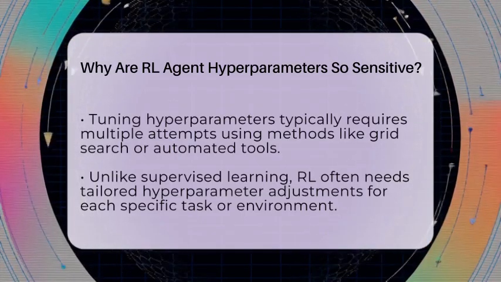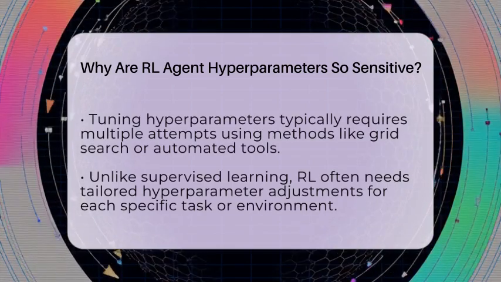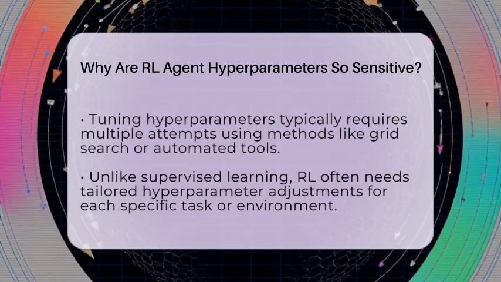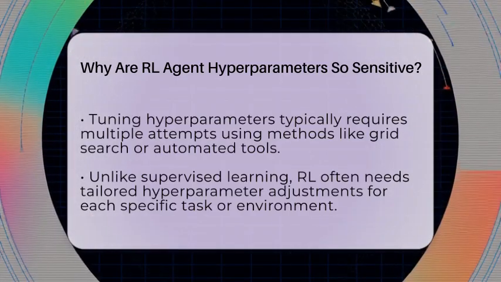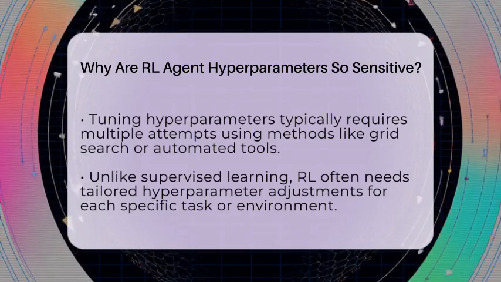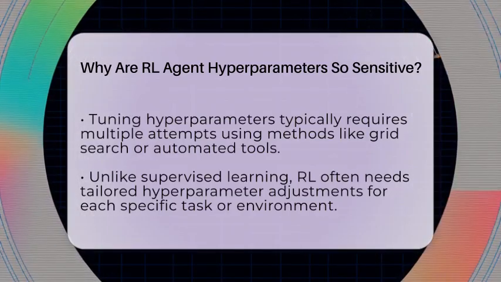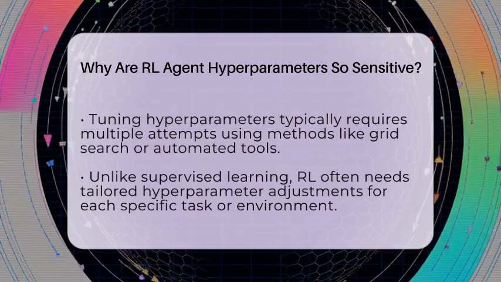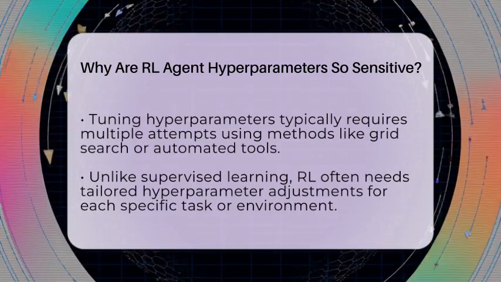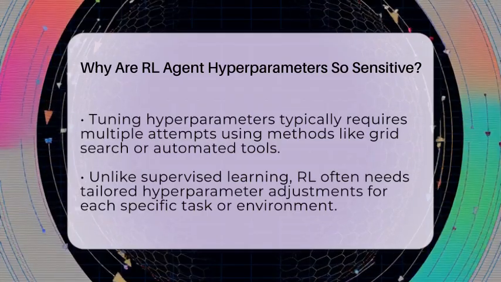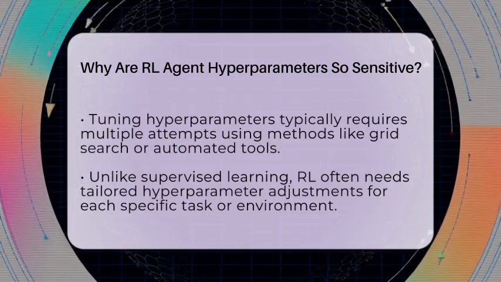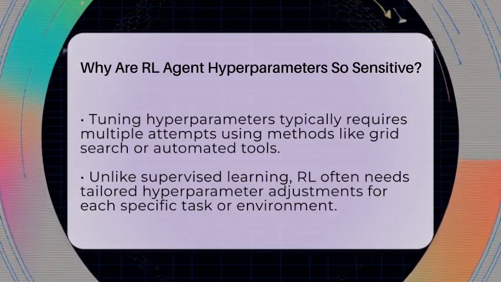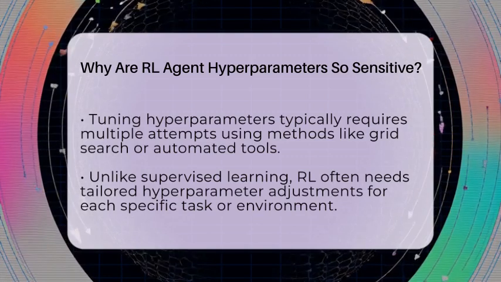Because of this, tuning hyperparameters isn't a one-time thing. It often takes multiple tries, using methods like grid search or automated tools to find the best combination. Unlike supervised learning, where default hyperparameters often work well, reinforcement learning needs careful adjustment for each task. Different environments and goals mean that what works for one scenario might not work for another. That's why hyperparameter tuning is a vital part of developing effective reinforcement learning agents.